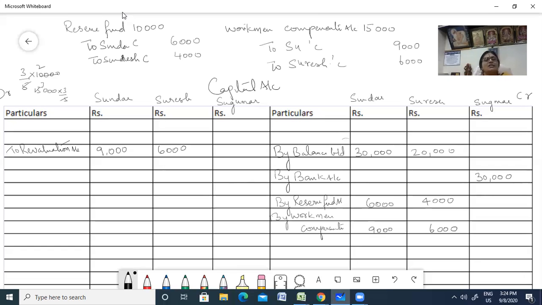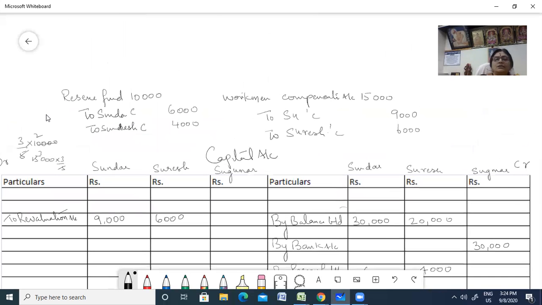Just see if there is anything else that you have left out. The most important thing we have left out. What is that? We have to record the goodwill that he is bringing in. And this guy, Sukumar, is coming in as a partner. He is not able to bring his share of goodwill, isn't it?